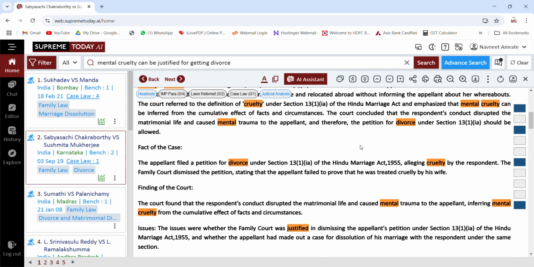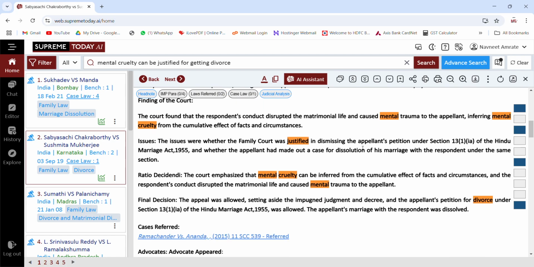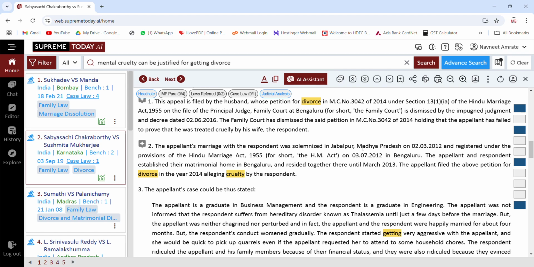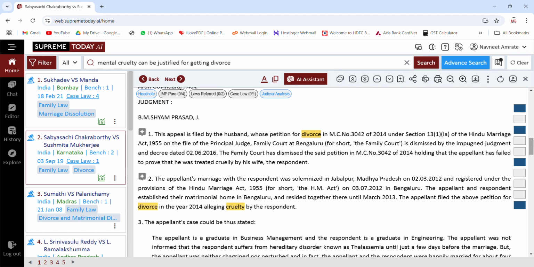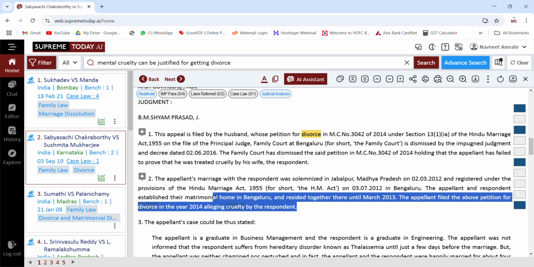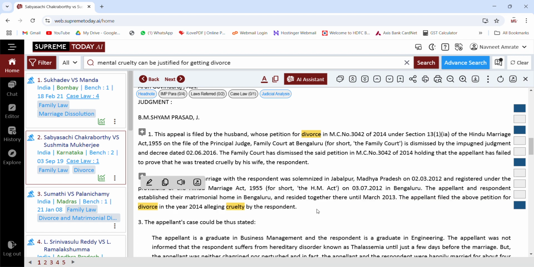If we go down, we will be able to see the judgment, and on every part of the judgment we are seeing a star mark. Now see, the applicant and respondent's marriage was solemnized in Jabalpur, and they established their matrimony in Bangalore. The applicant filed for divorce in the year 2014, alleging cruelty by the respondent. Now I want to see something related to this paragraph.